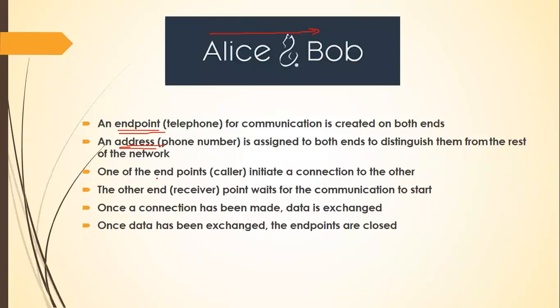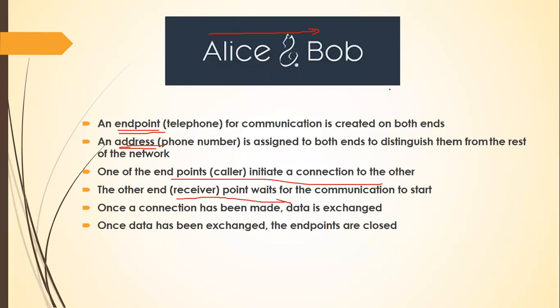Now, one endpoint will initiate a connection with the other. Here, Alice is going to initiate a connection with Bob. Poor thing Bob, he's always in the listening mode. He is waiting for Alice to call him. Once he gets a call from Alice, the connection is made.